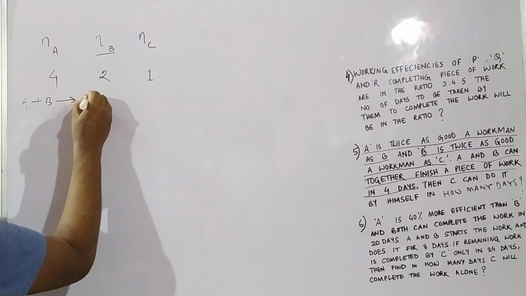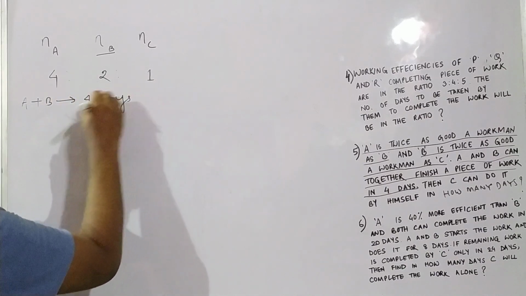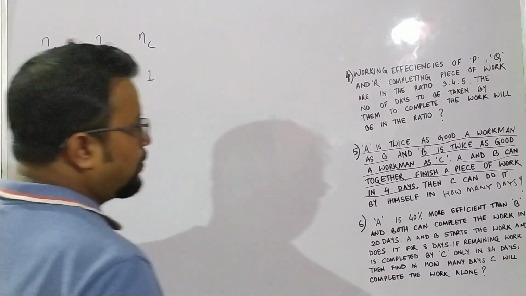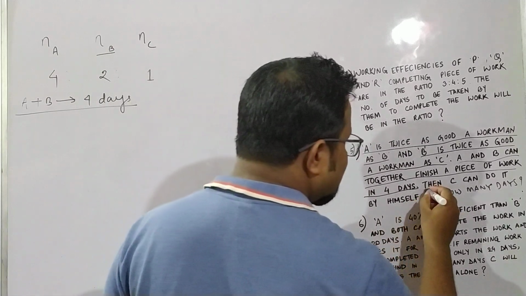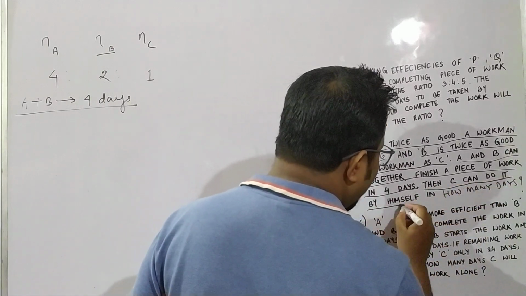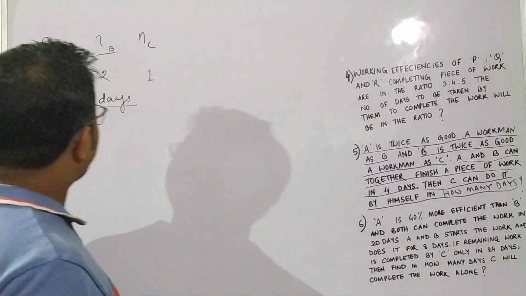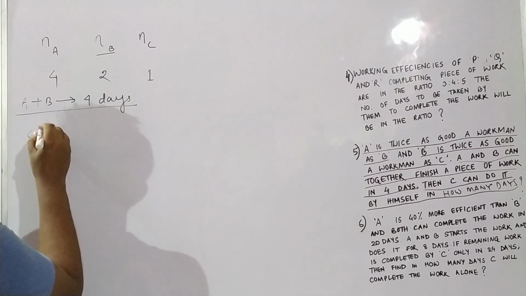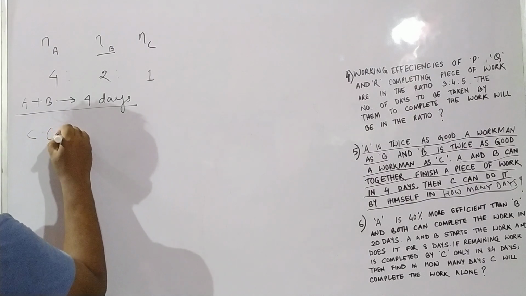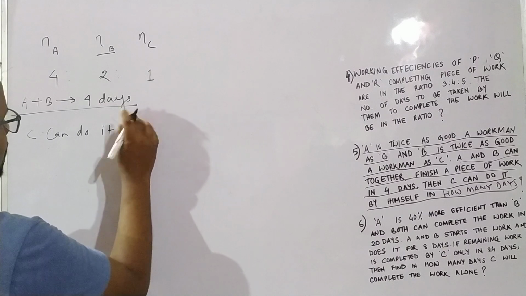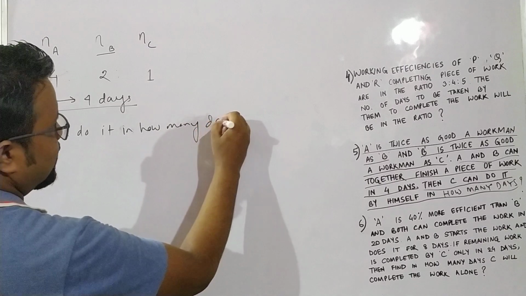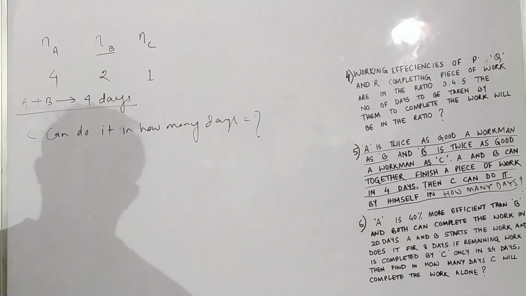Then what they are asking us: C can do it by himself in how many days? They are asking us to calculate that C can do it in how many days.